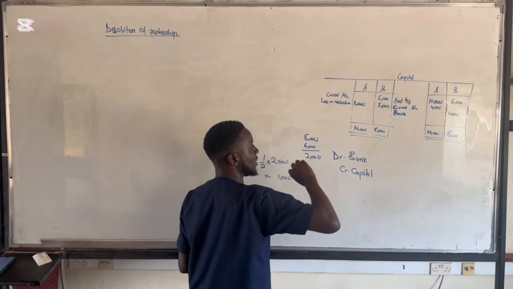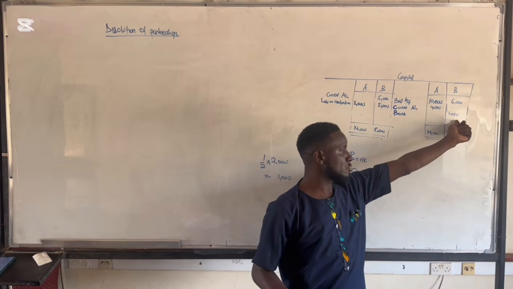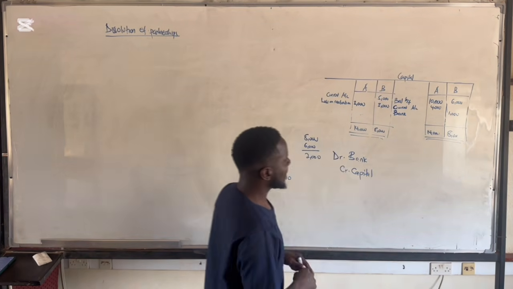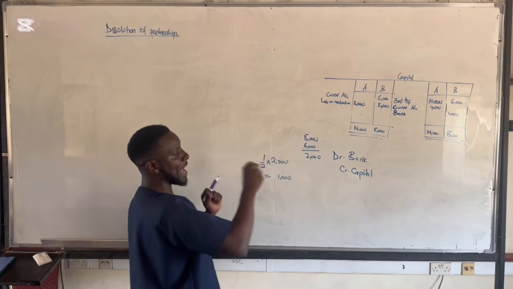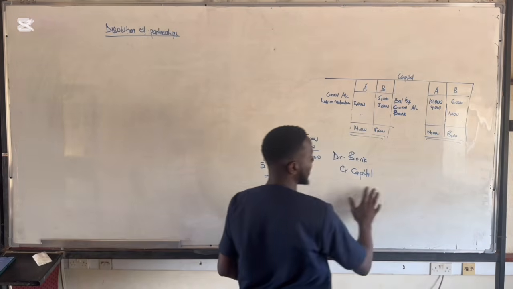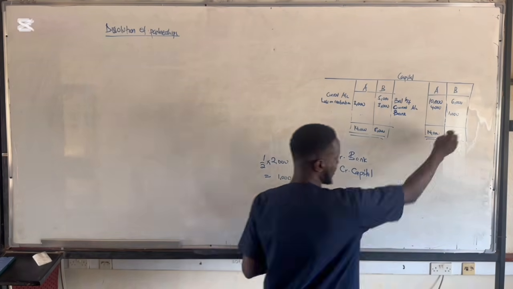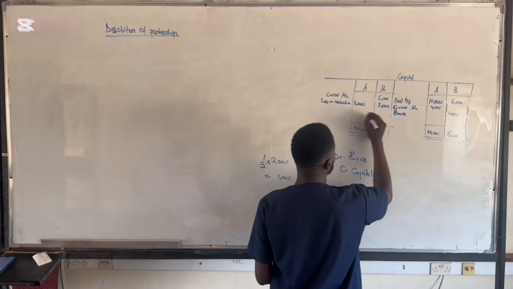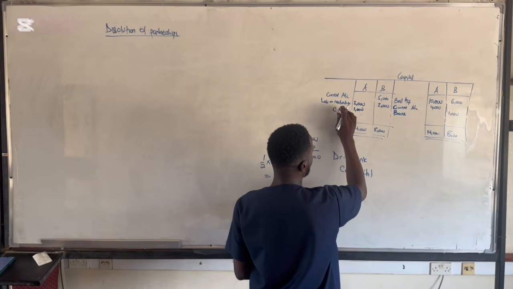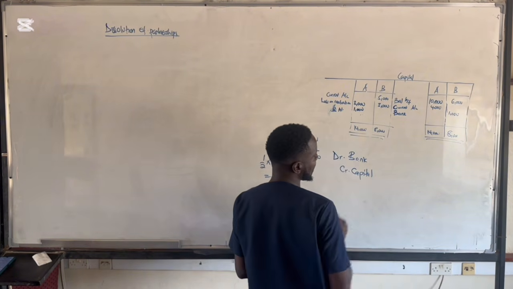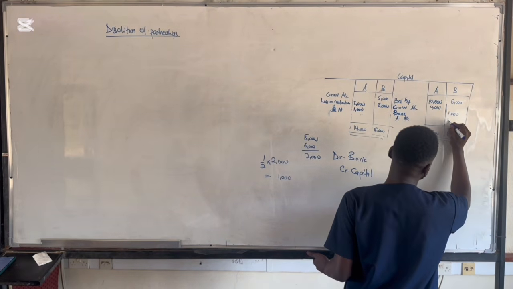Okay. Now the other 1,000 which is remaining, the partnership cannot wind up until this partner settles it. So the remaining 1,000, the partner who is solvent is going to combine and pay out for the one who is insolvent. Here we only have one partner, which means that one partner is going to pay for the loss of this partner. So you're going to say 1,000 is coming from partner A to partner B. Okay? Then partner B is going to receive from partner A 1,000.